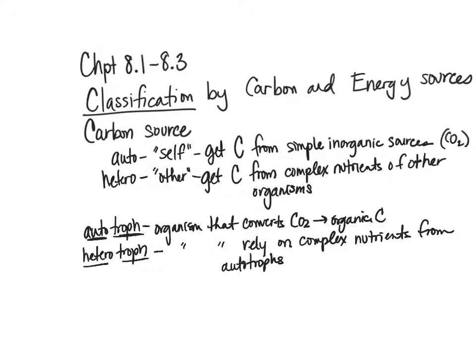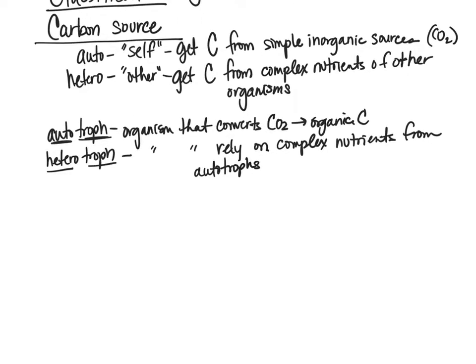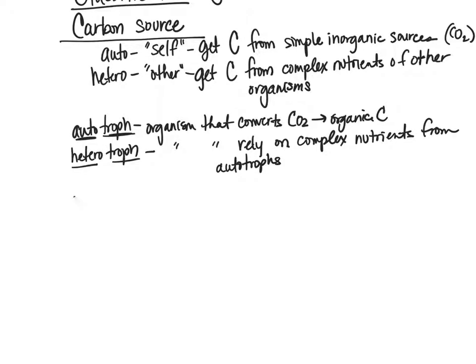And the plants are autotrophs, meaning that they get it from carbon dioxide. So plants get carbon dioxide from the environment, they convert that into glucose, for example. Then we eat the plants and we get the glucose, which is a complex nutrient, and then we're able to use our carbon that way. So this is how we're identifying based on carbon source, using either auto or hetero. So then the other piece of this is classification by energy source.